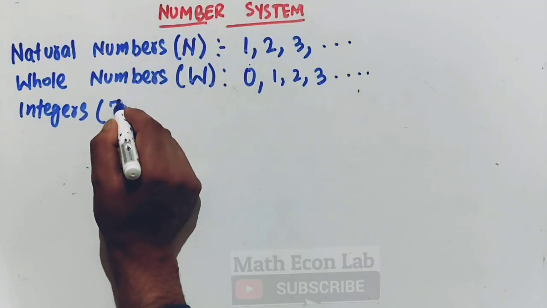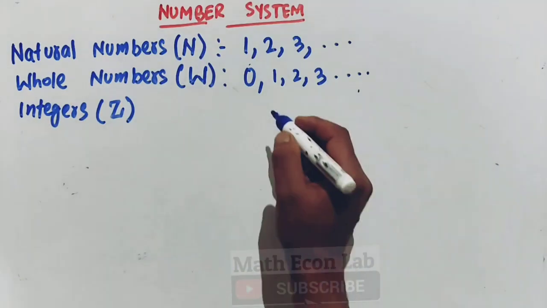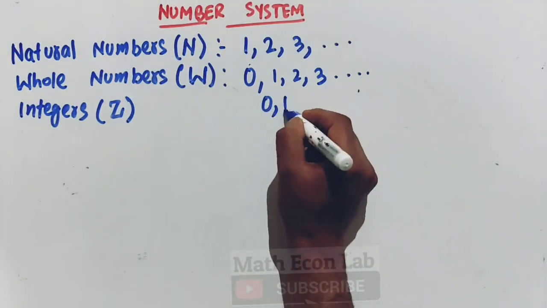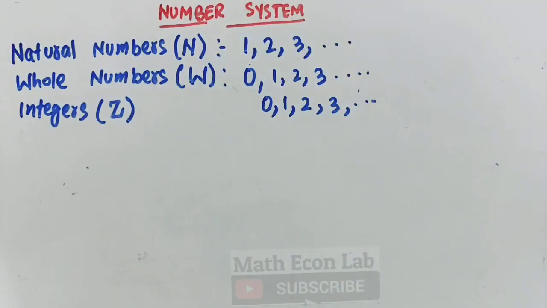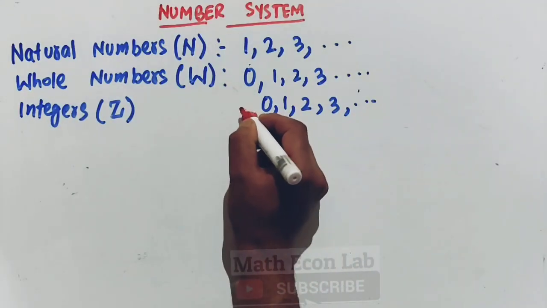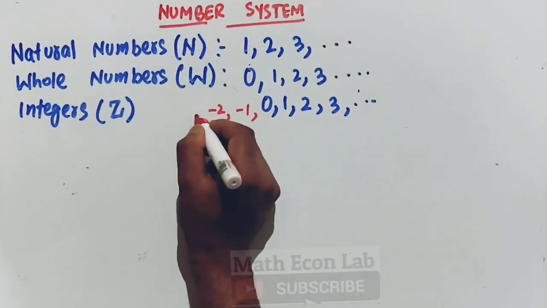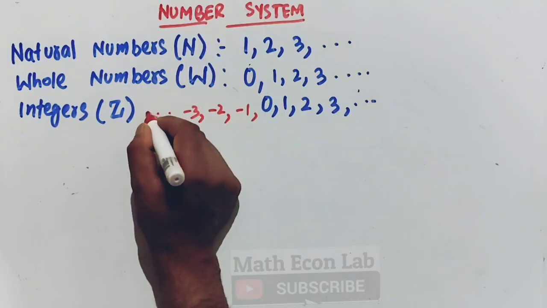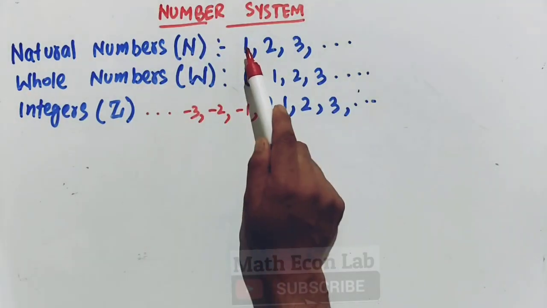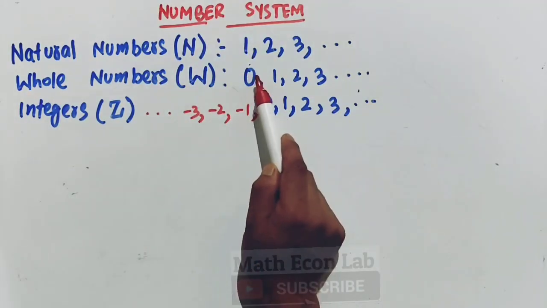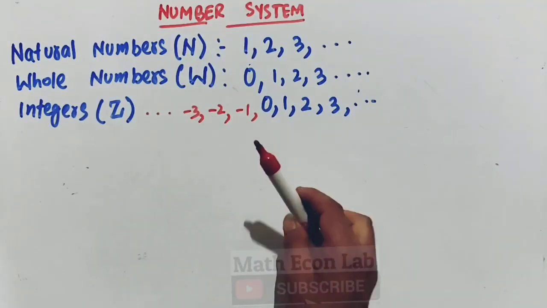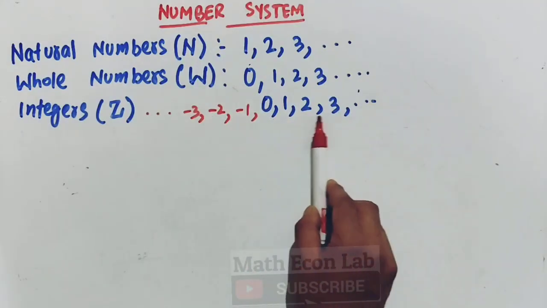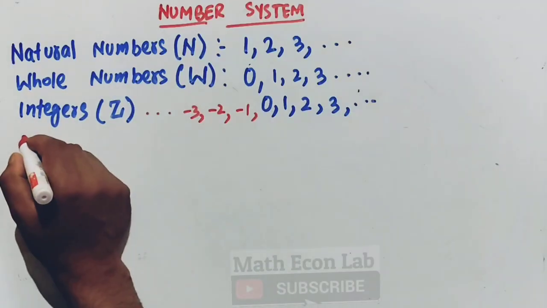Integers are denoted by symbol Z. So integers are in fact the whole numbers and their negative counterparts. So we have here -1, -2, -3, and so on. The smallest natural number is 1, the smallest whole number is 0, but we cannot say we have a smallest integer. Okay, so integers are whole numbers and their negative counterparts. Then we have rational numbers.